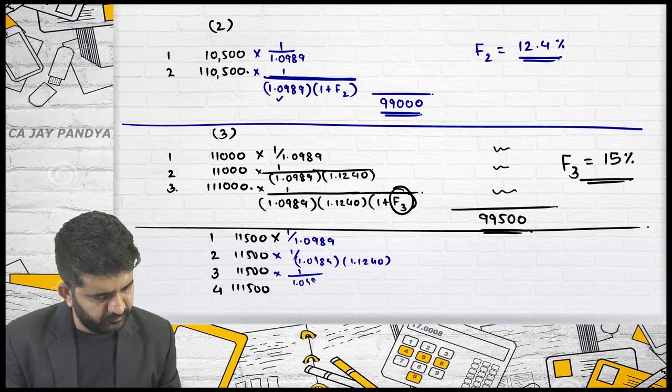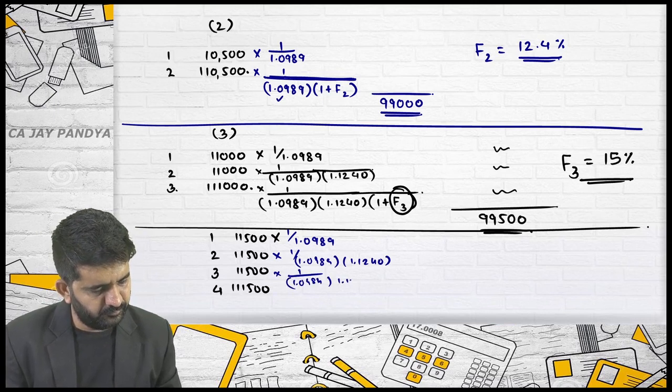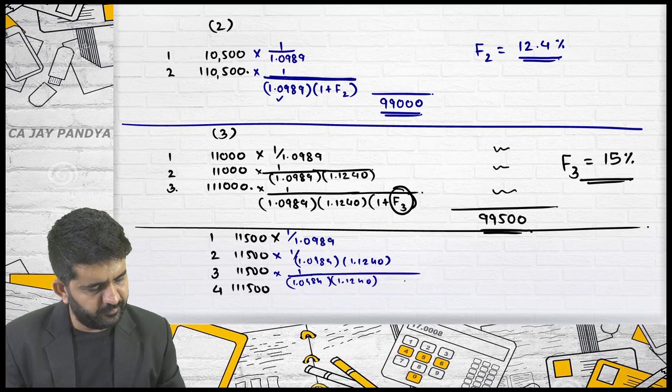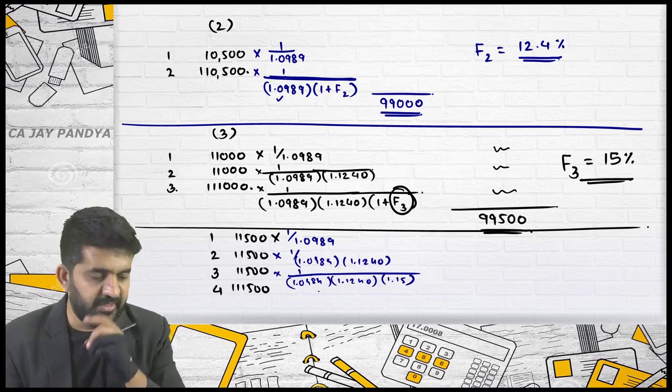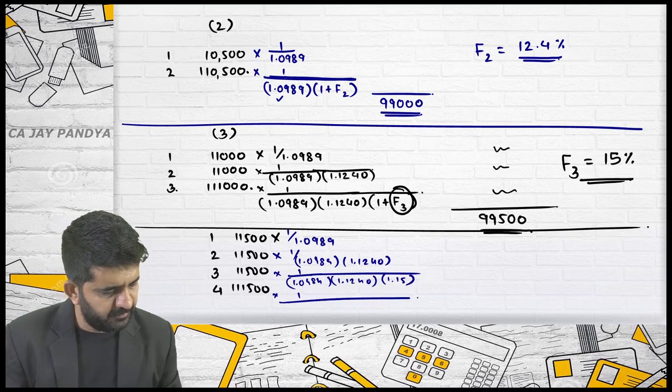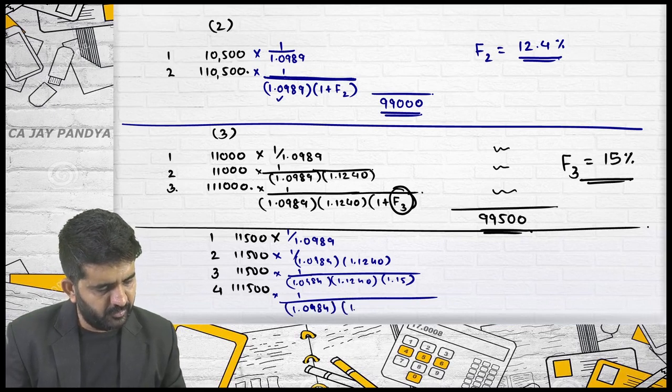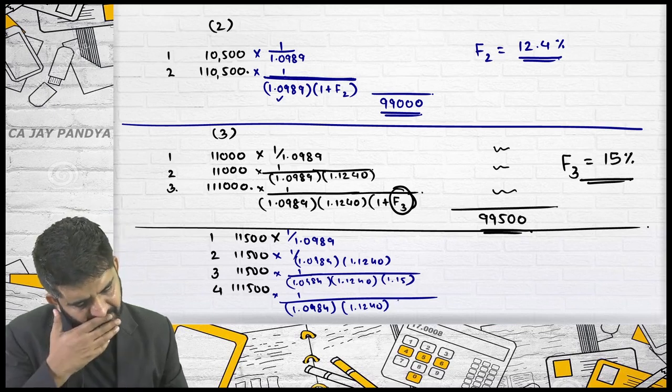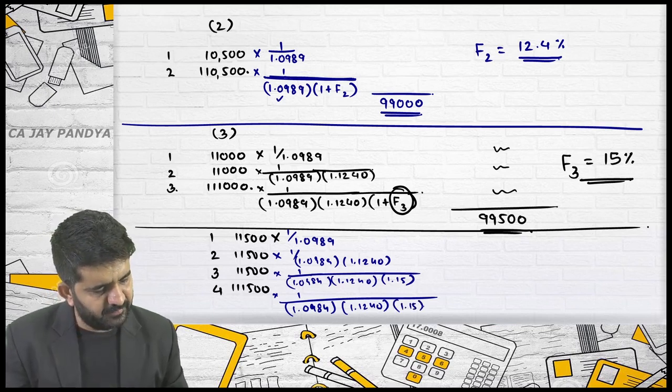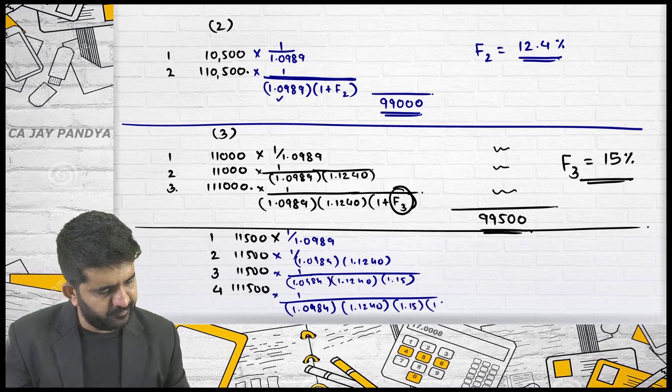1.0989 into 1.1240 into 1.15. Yes. And in fourth year? 1 divided by 1.0989, 1.1240, 1.15, yes, 1 plus forward rate of fourth year.